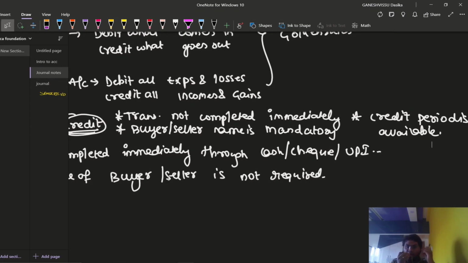What does it mean that transactions will not be completed immediately? For example, take a shop, and you are a regular customer of that shop. That means you are well known to the vendor. Or say we are starting our business and some well known customers come to our shop.